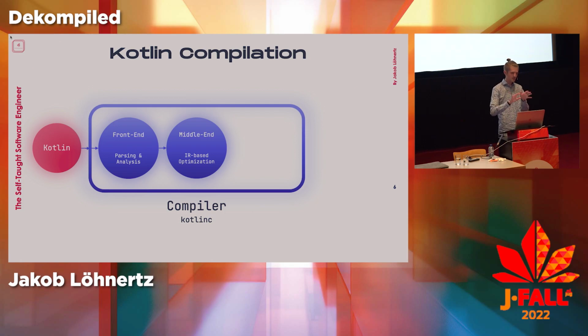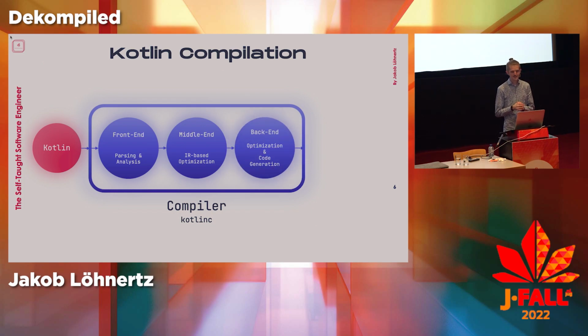They will revamp this a bit with K2, the new Kotlin compiler that is currently in alpha, if I'm not mistaken. So it will change a bit, but the general structure, as far as I'm aware, will stay the same. The other thing that happens here is some IR-based optimization, obvious things you would expect from a compiler. It figures out, for example, that some branches of your if conditionals can never be reached or are always true, and it optimizes that away before going to the target platform.